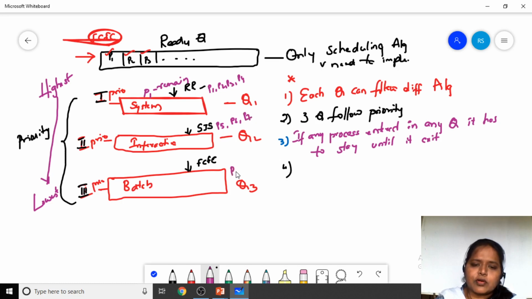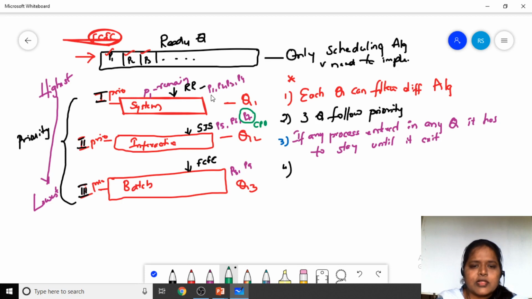In Q3, processes P8 and P9 are there. Fine. Now, when we discuss this, the CPU is currently executing process P7.